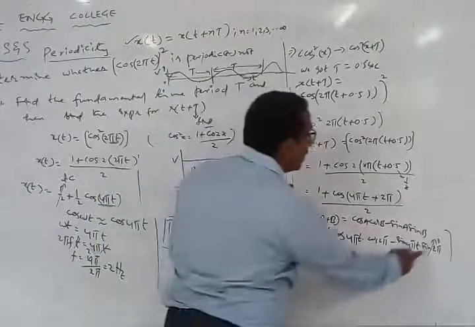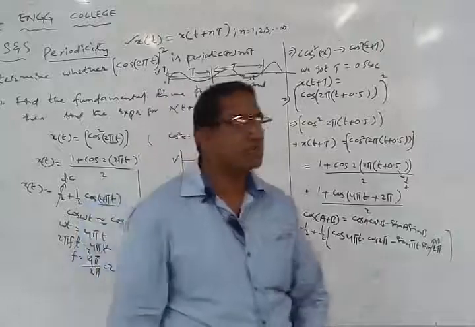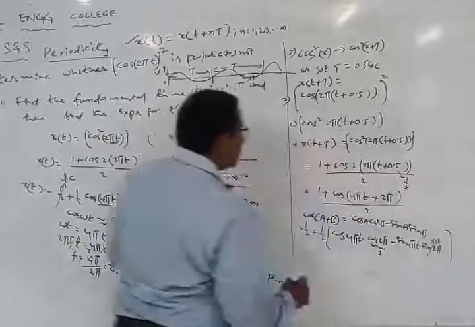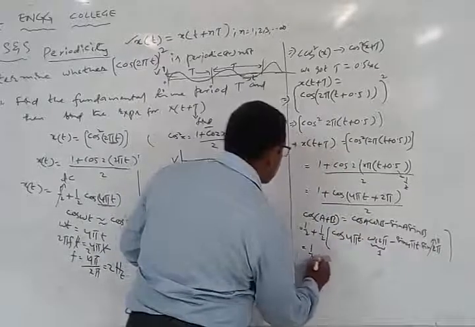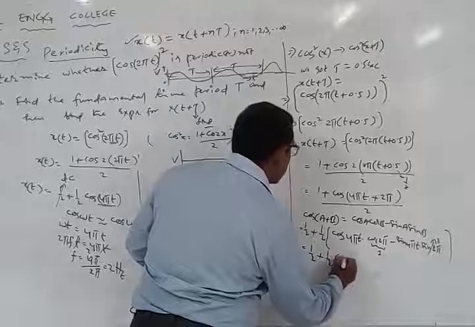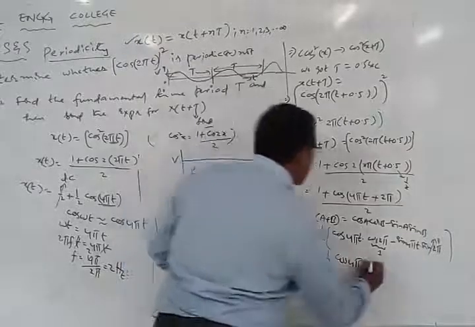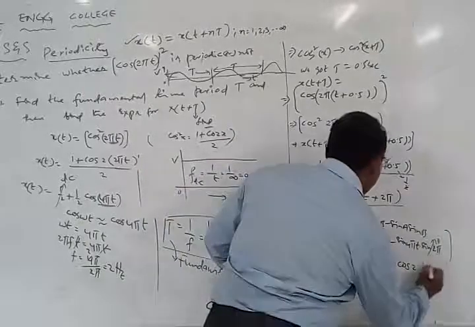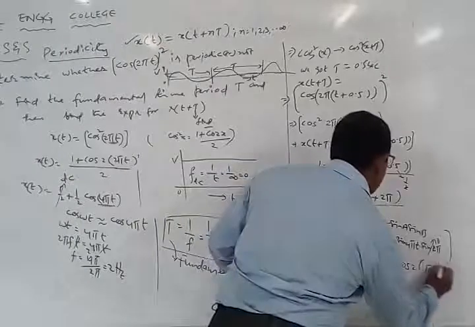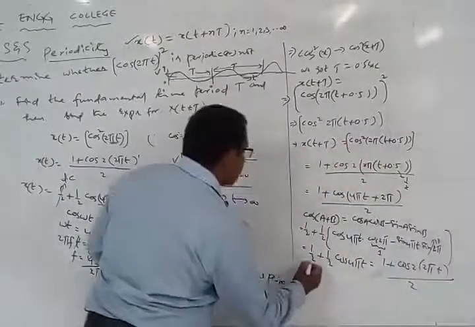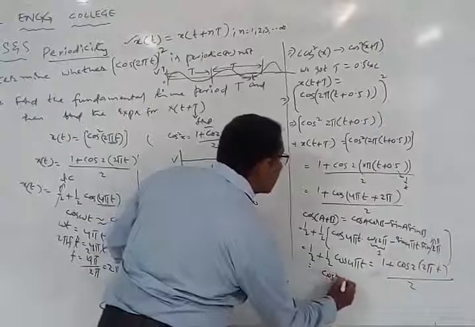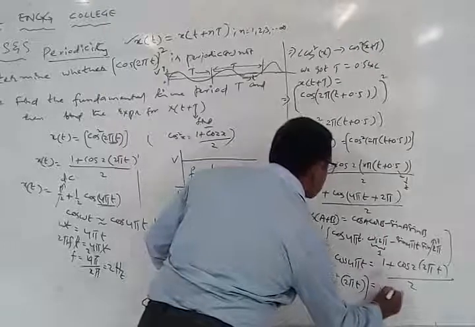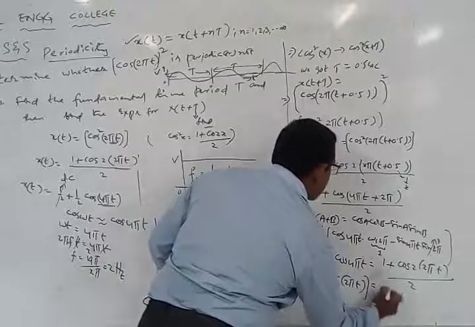Now here, what is sine 2 pi? Sine 2 pi is 0. What is cos 2 pi? Cos 2 pi is equal to 1. So therefore I am left with this particular factor. So I can write this as 1 by 2 of (1 plus cos 4 pi t), which is nothing but 1 plus cos of 2 into 2 pi t, whole by 2. So which is nothing but equal to what now? Cos square 2 pi t. That is the equation I got, which is nothing but equal to x of t.